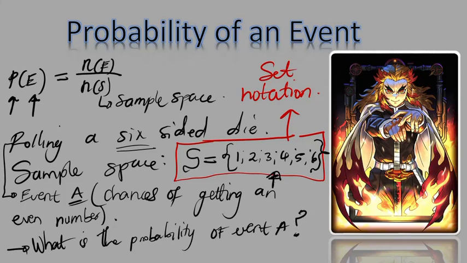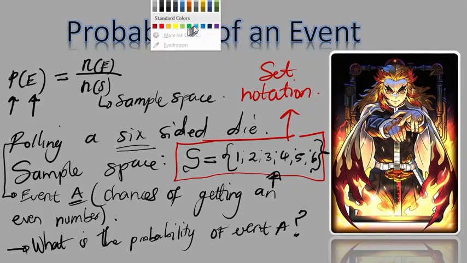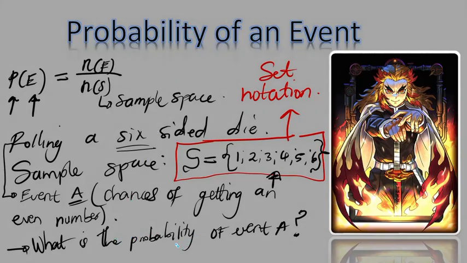Before you answer, I want to break this down for you first. You have to consider the statements that we have. We are rolling a 6-sided die, and it has this as the sample space. These are all the possible options, written in set notation. Now to answer question number 1, what is the probability of event A, first you need to give me the formula. You're going to say the probability of event A.